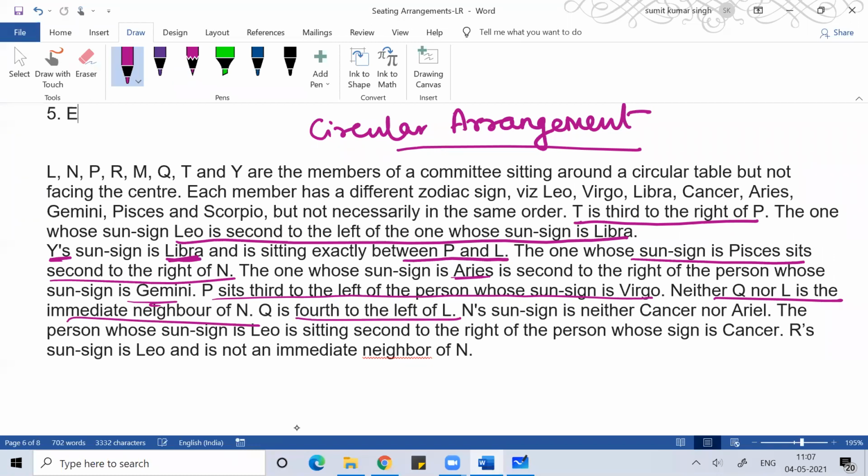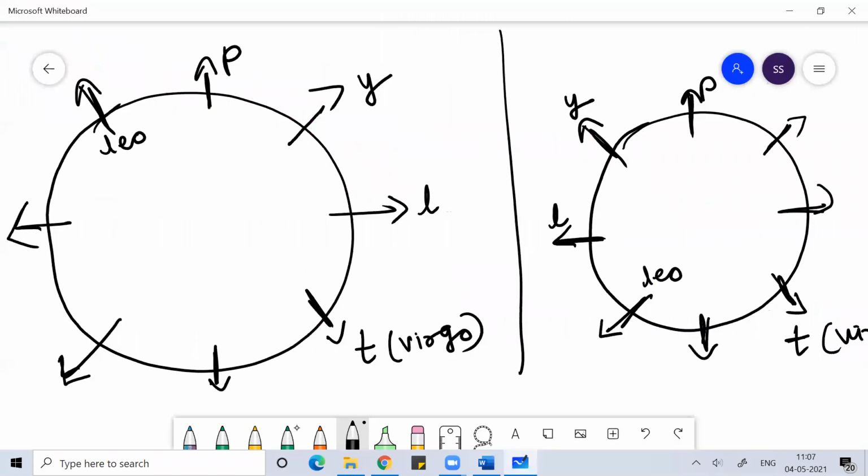Q is fourth to the left of L. This is right, this is left. 1, 2, 3, 4. This is Q. Q is fourth to the left of L.